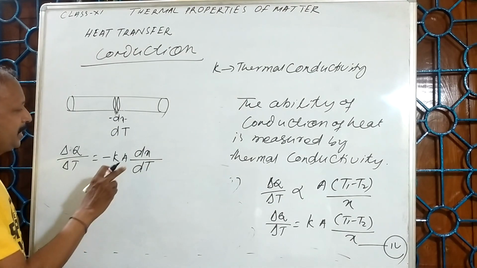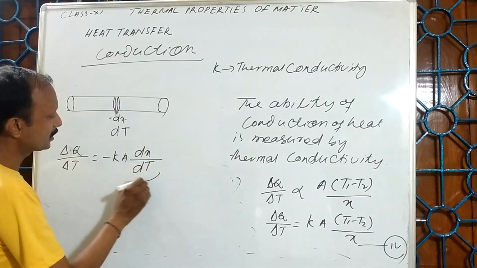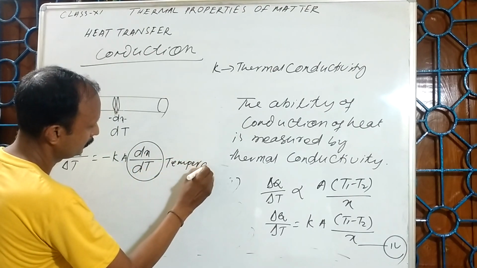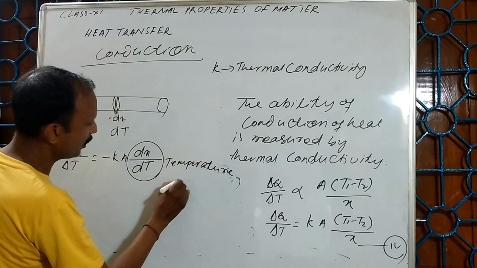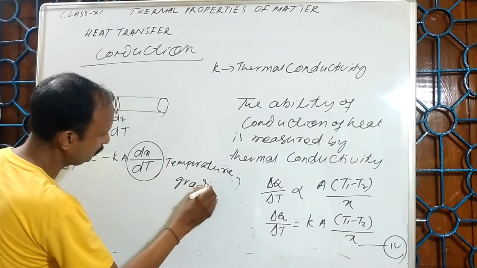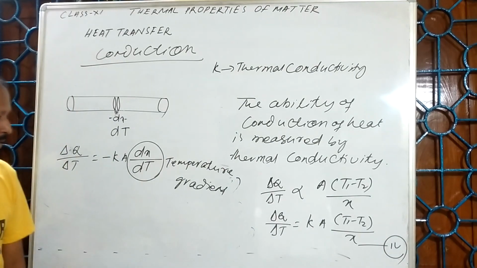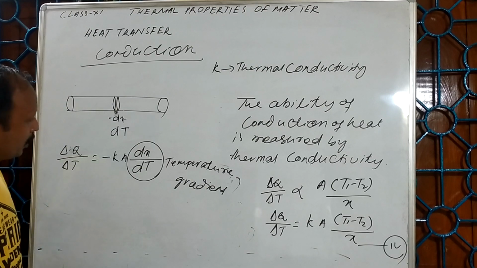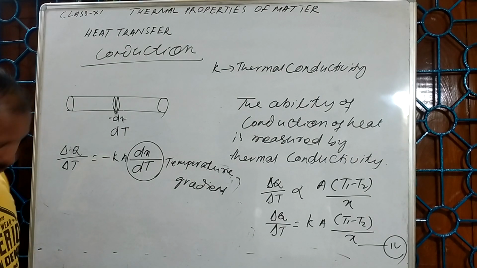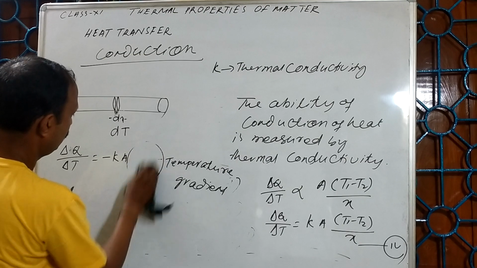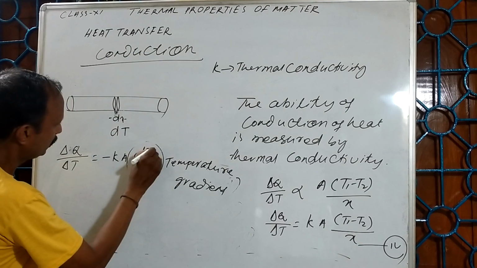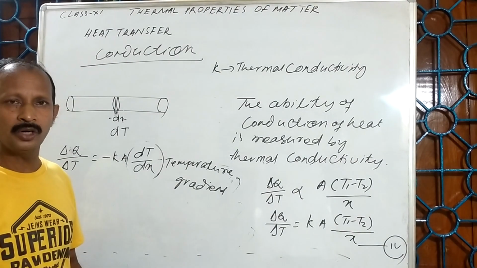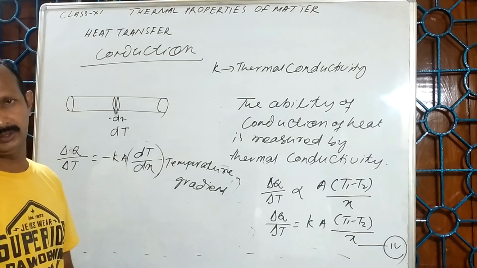Here dT upon dx is the temperature gradient.